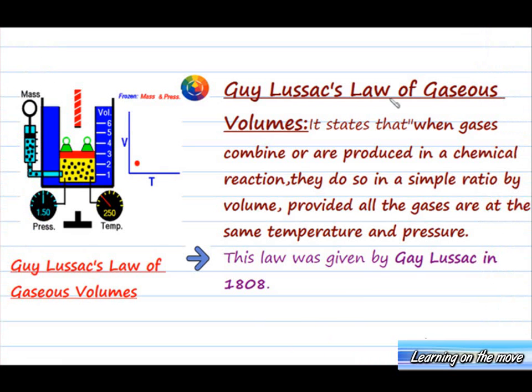Next, we have Gay-Lussac's law of gaseous volumes. It states that when gases combine or are produced in a chemical reaction, they do so in a simple ratio by volume, provided all the gases are at the same temperature and pressure. This law was put forth by Gay-Lussac in the year 1808.